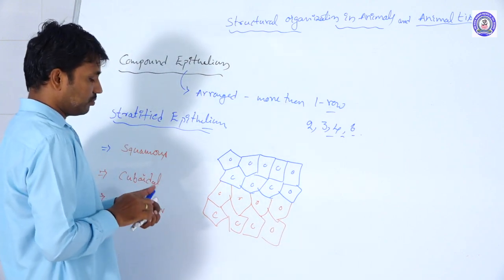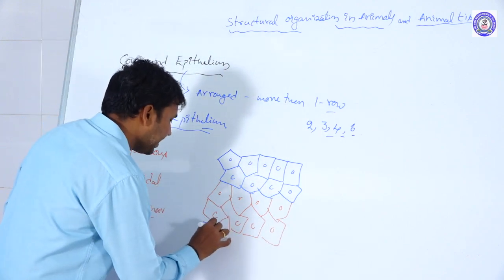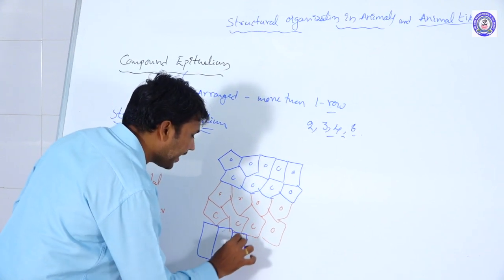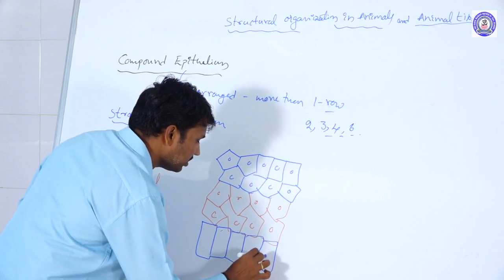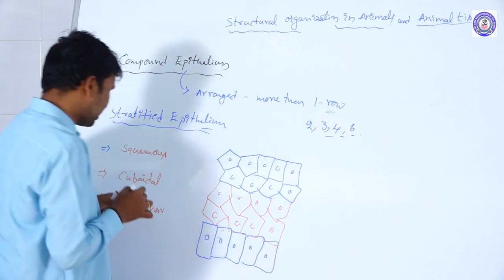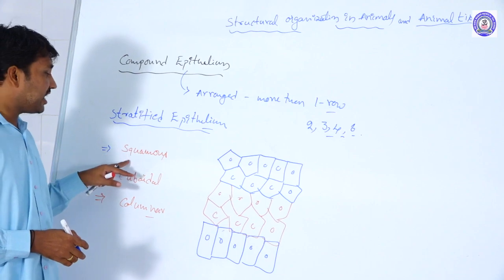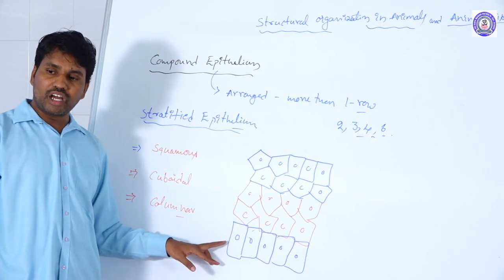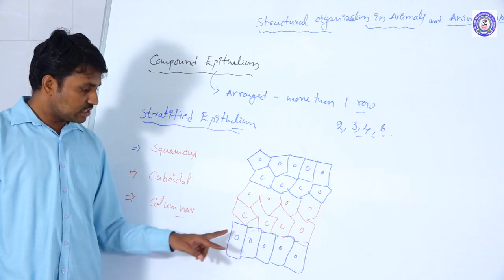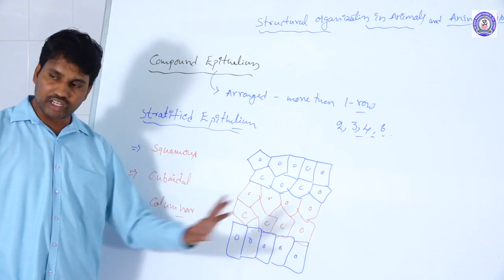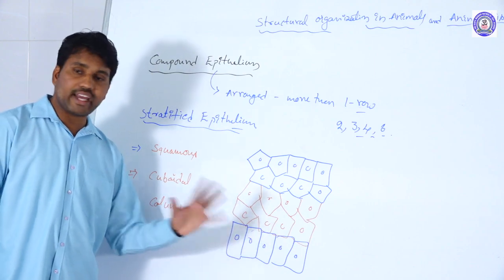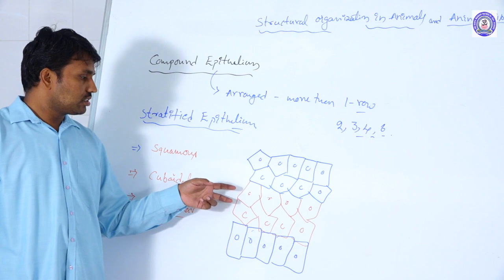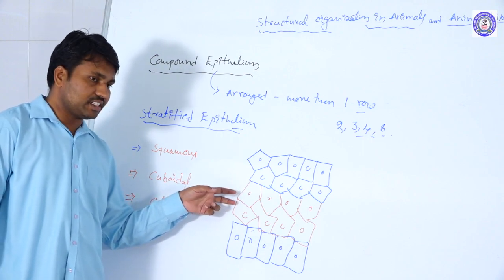The hexagonal cells are forming, and the inner lineages are forming either the columnar cells or the cuboidal cells. So this type of arrangement is there in the stratified squamous epithelial tissues. The innermost lineage is columnar or cuboidal. Some tissues have columnar cells, and some tissues have cuboidal cells also. But in the middle, the hexagonal, polyhedral cells are present.